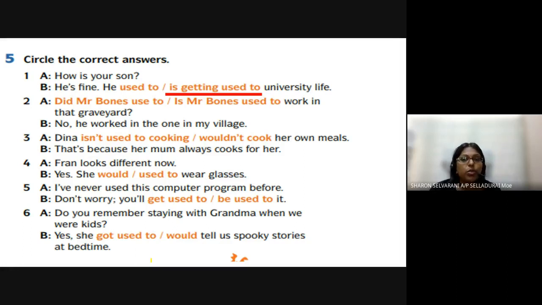Number two, dash, work in the graveyard. What can you say? Did or is? Can you all hear me? Please speak up, class. I can't hear you all. Number two, faster. Who wants to try this?